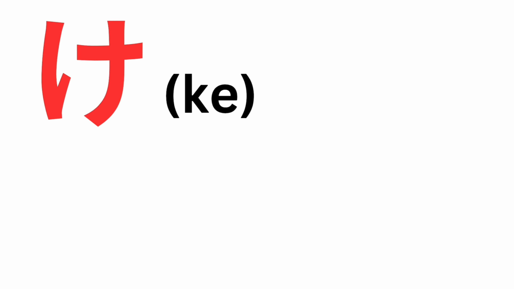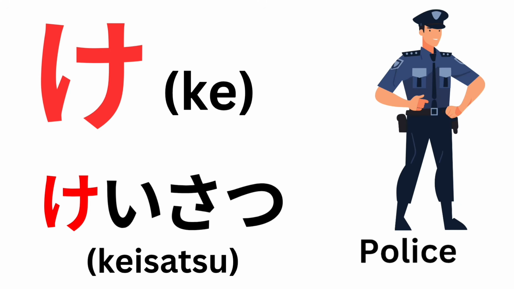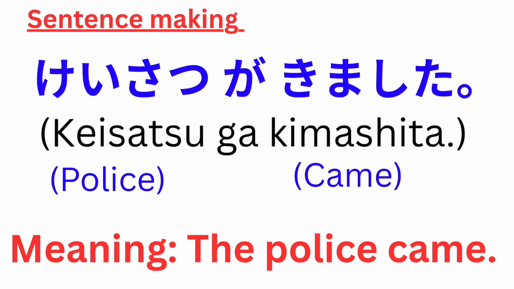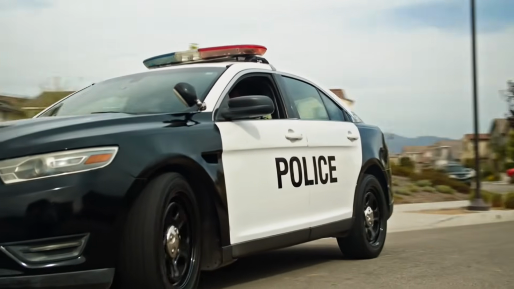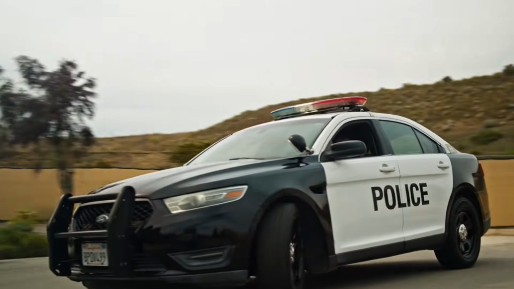Next letter, ke. Ke. Example word: keisatsu. Keisatsu means police. Police. Example sentence: Keisatsu ga kimashita. The police came. Keisatsu ga kimashita. Next letter, ko.